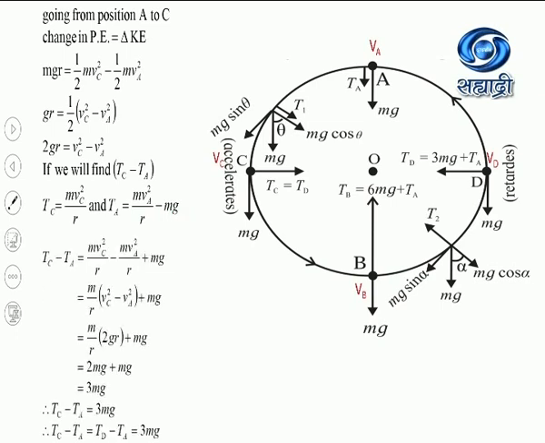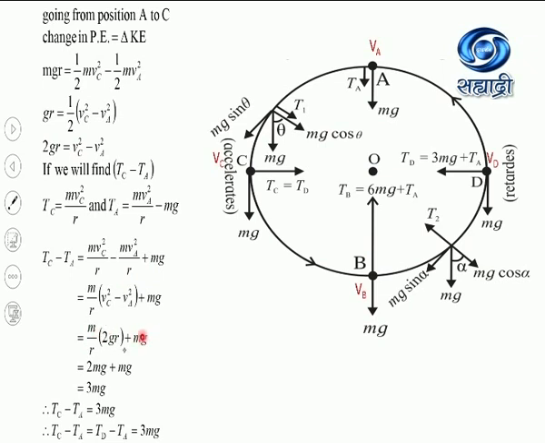Now, I will find out Tc minus Ta. It will be mvc square by r minus mva square by r plus mg. Again, m by r is taken as common. So this equation will become m by r times vc square minus va square, plus mg, and vc square minus va square is 2gr.